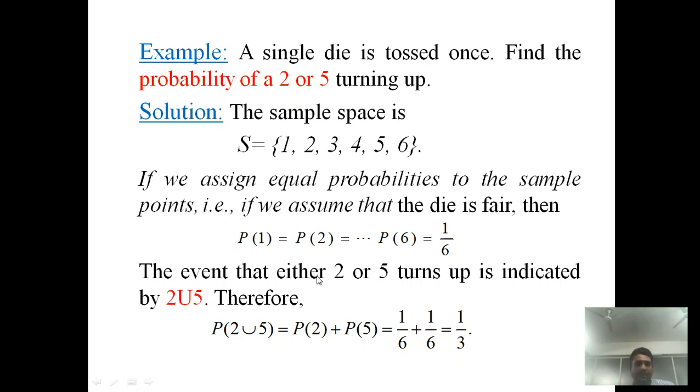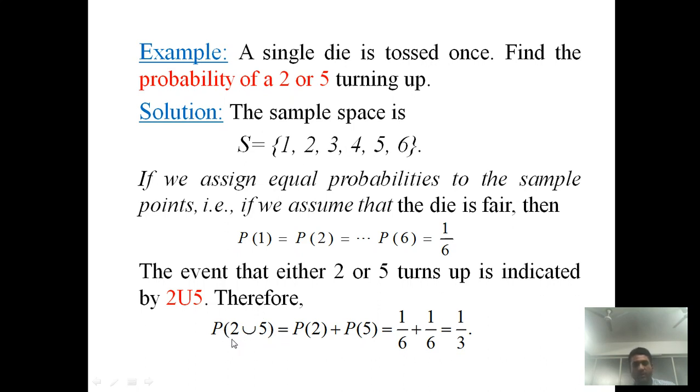The event that either 2 or 5 turns up is indicated by 2 union 5, because our aim is to find out the probability of 2 or 5. So the first element is 2, and 'or' is represented by union, and 5. So we have to find out the probability of this event. Therefore probability of 2 union 5, and we know that when we toss a die, the probability of happening 2 as well as the probability of turning up 5 are mutually exclusive. It does not depend on each other.